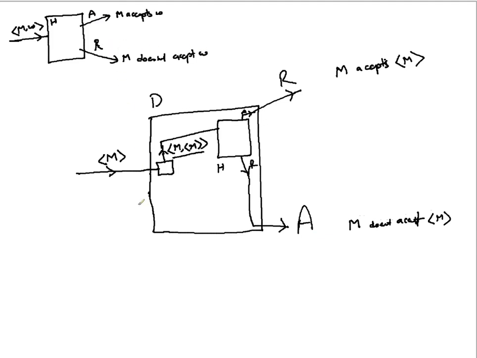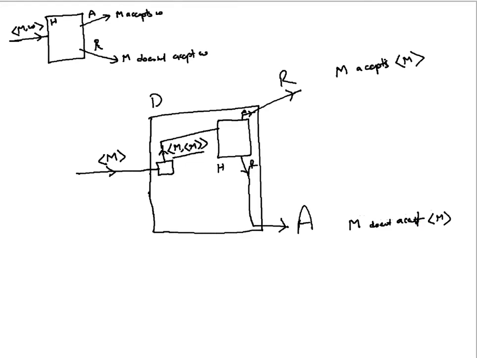When you pass a Turing machine, D feeds the description of the Turing machine to the same machine. So if you are passing it to H, either the machine is going to accept its own description or it is going to reject its own description. Now, if it accepts, D is rejecting, and D is accepting when M does not accept its own description. That is how we have designed D.